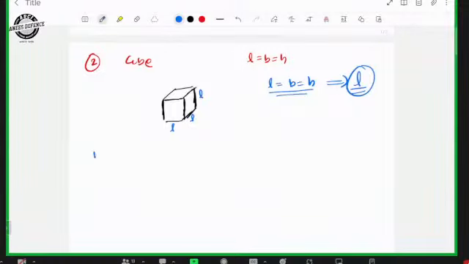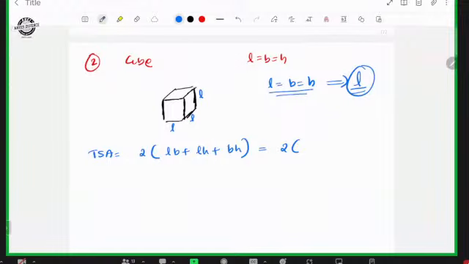So what will be the total surface area? Total surface area will be 2 into (LB plus LH plus BH). This can be considered as 2 into (L square plus L square plus L square), because L equal to B equal to H. So this can be considered as 2 into 3L square. So 2 into 3, 6L square is the total surface area.